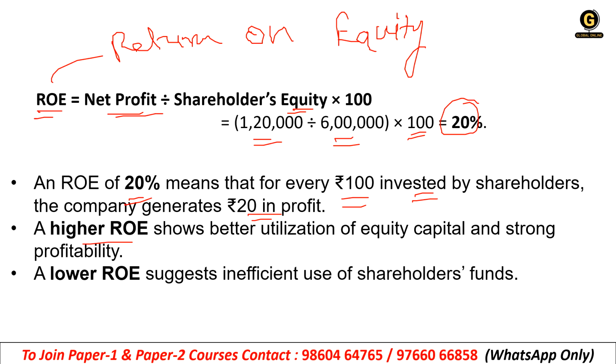The higher the ROE, the better the utilization of equity capital and the stronger the profitability. And if the ROE is lower, it suggests inefficient use of shareholders fund. The company is not sufficiently using the shareholders fund and is not generating profit from this kind of fund. Clear?